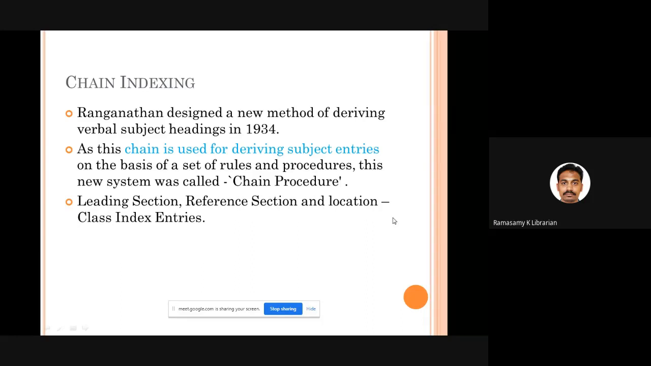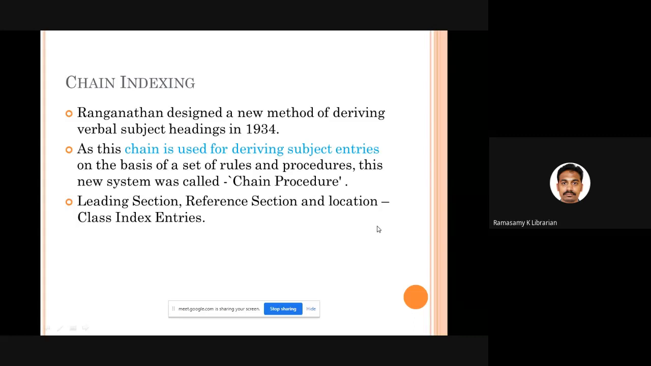So chain indexing by S.R. Ranganathan is very simple. He devised it long back in 1934, and it was used by BNB, the British National Bibliography, for more than 18 years. Till the arrival of Precis, they were using only Ranganathan's chain indexing for deriving the subject headings. Fine, okay.